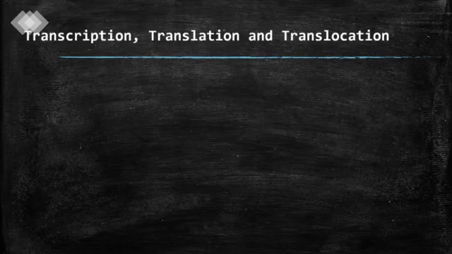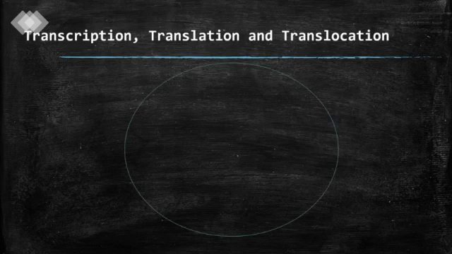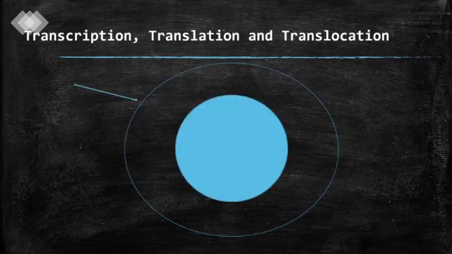Let us know about transcription, translation and translocation. Now, for example, this is our human cell. Inside, a very important component of the human cell is known as the nucleus.